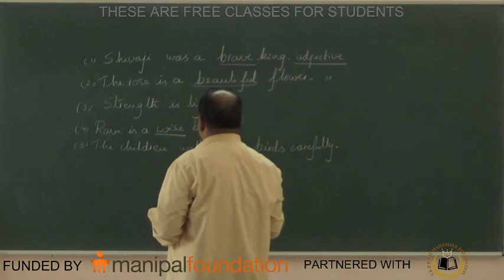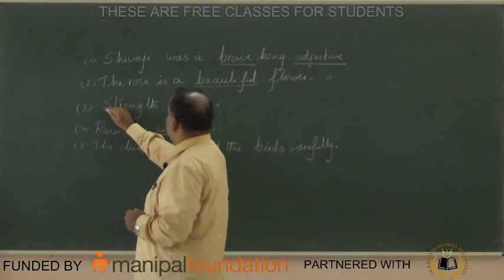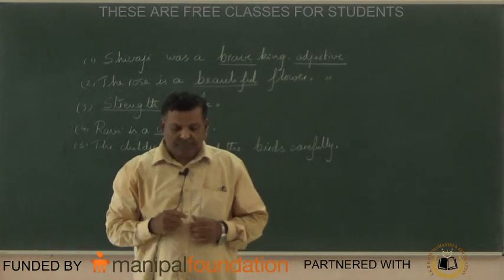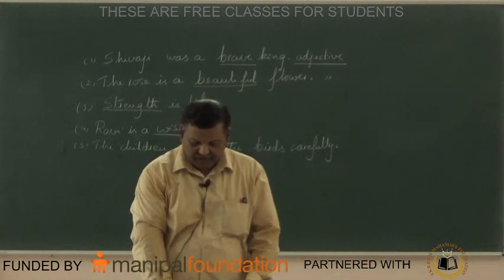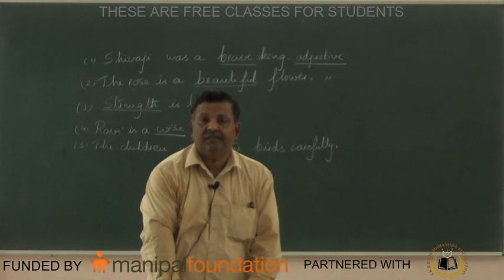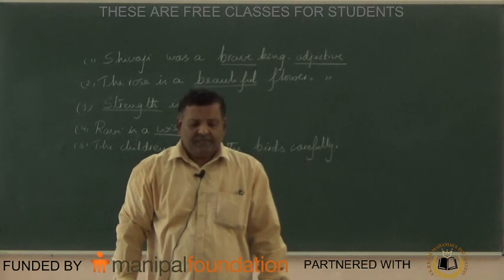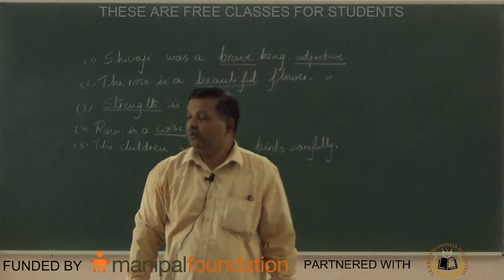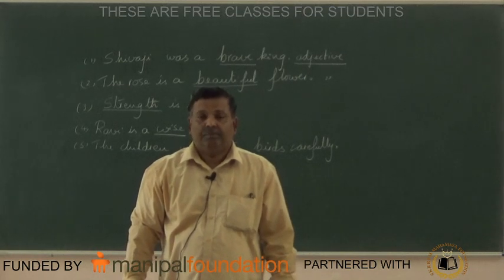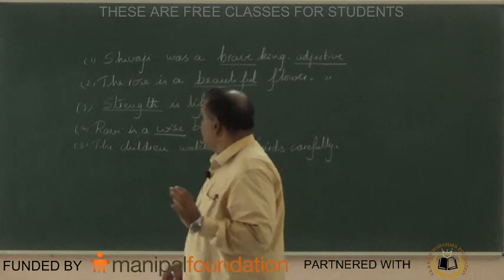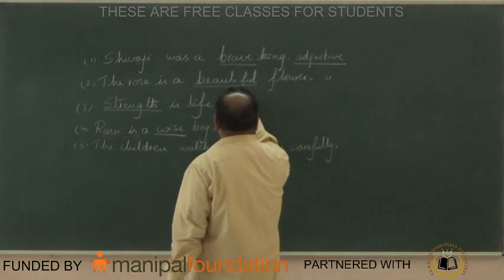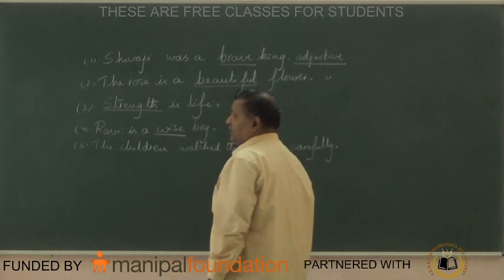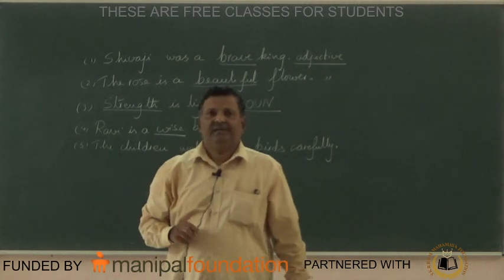Then, strength is life. The underlined word is strength. So what is the part of speech of strength? Whether this is adjective, whether this is adverb, no. The part of speech of strength is noun.